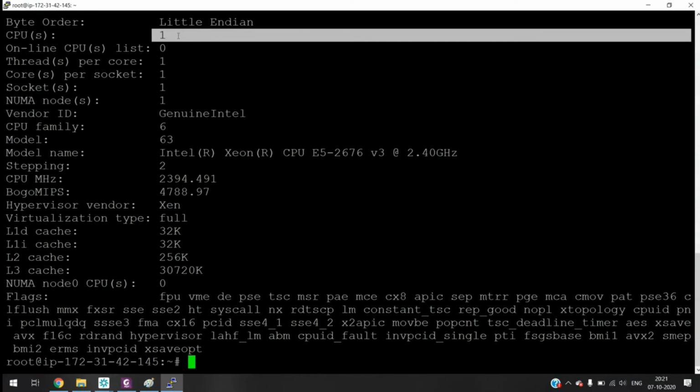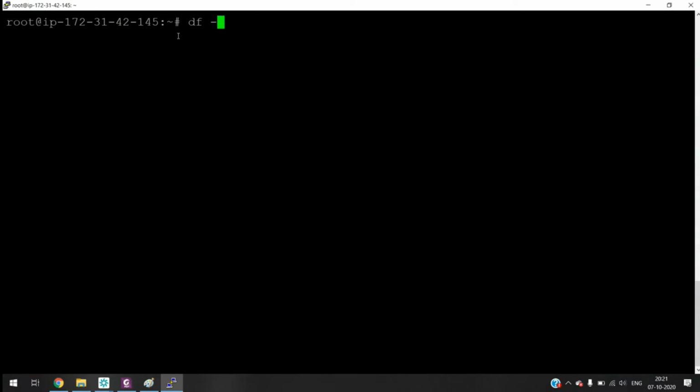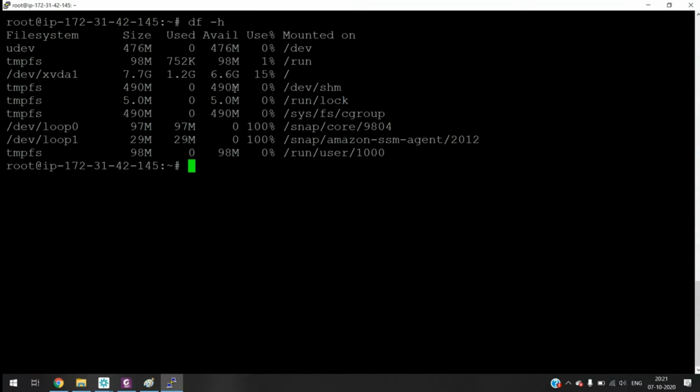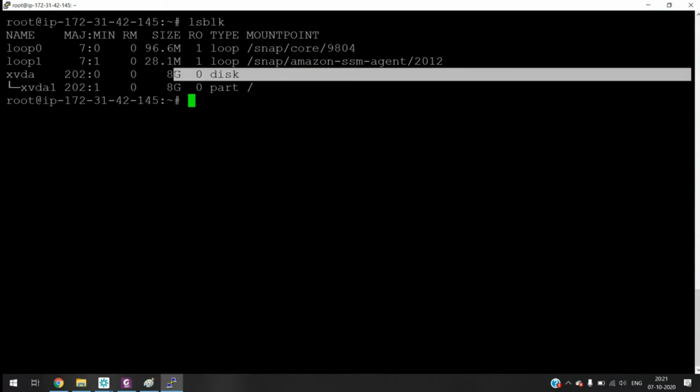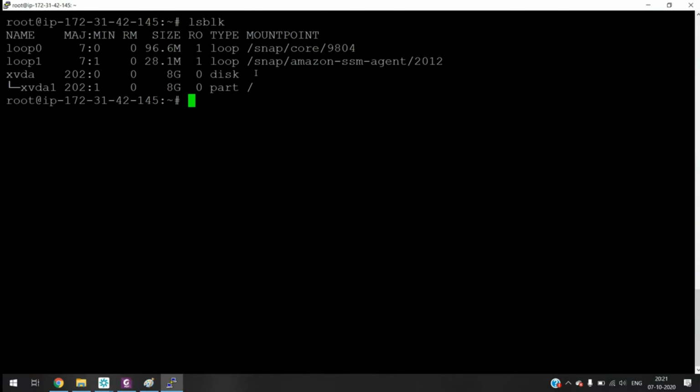We have only one CPU. The size of the disk is 8 GB. Each and everything that I configured, I got on my machine.